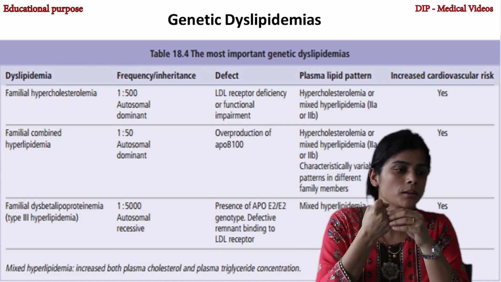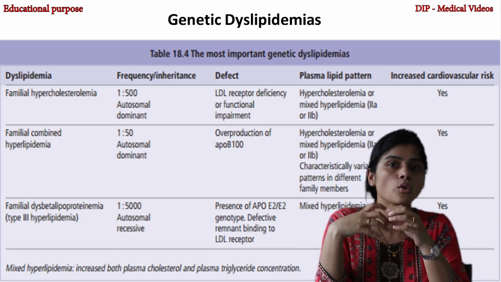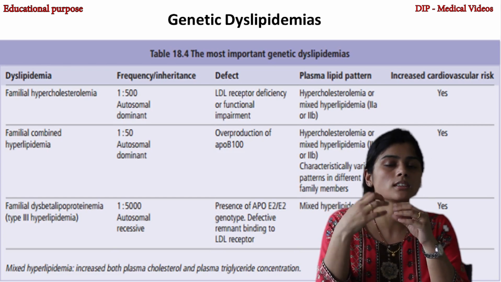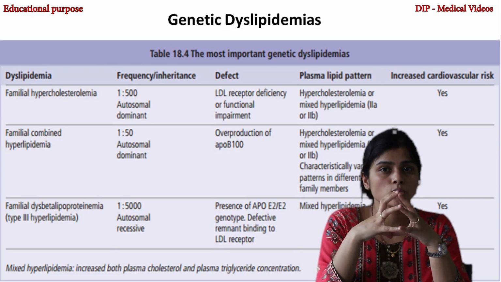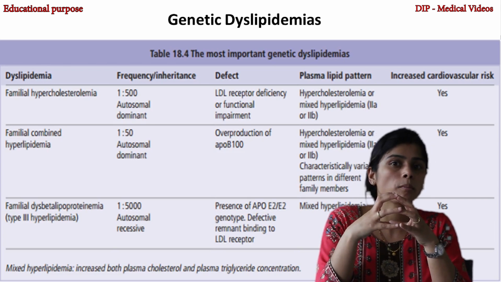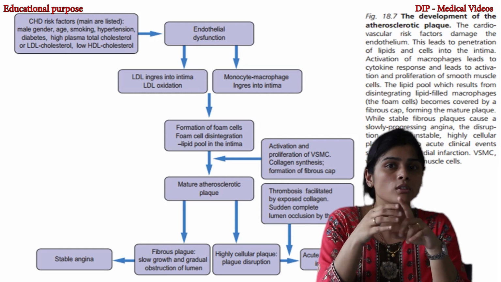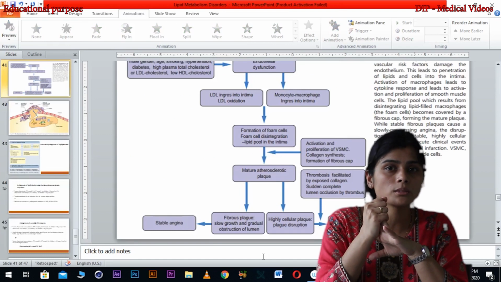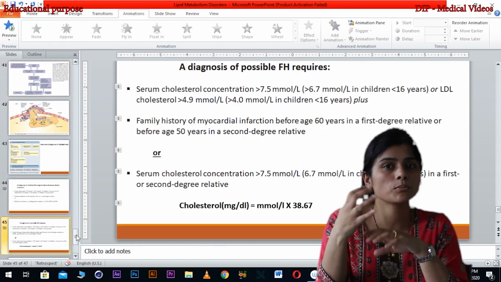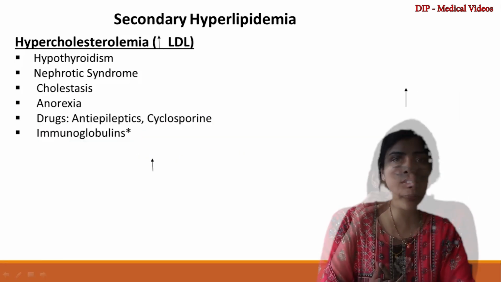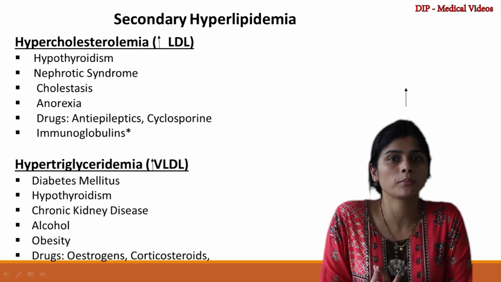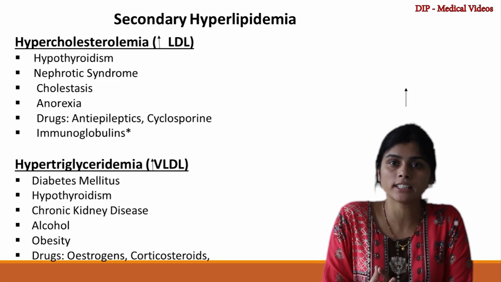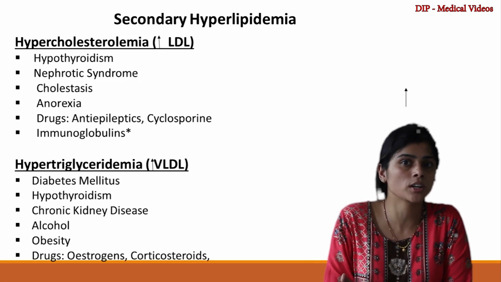We have familial combined hyperlipidemia, which is generally because of overproduction of ApoB100, and familial dysbeta lipoproteinemia, which is because of homozygosity for ApoE2. So among these, the most common one is familial hypercholesterolemia, which is mainly because of LDL receptor deficiency, PCSK9 gene mutation, and a few other gene mutations which are being implicated but not specified. We come across the most common form of hyperlipidemia, that is the secondary causes, and that can be in the form of increase in VLDL only, increase in LDL only, or a combined form.